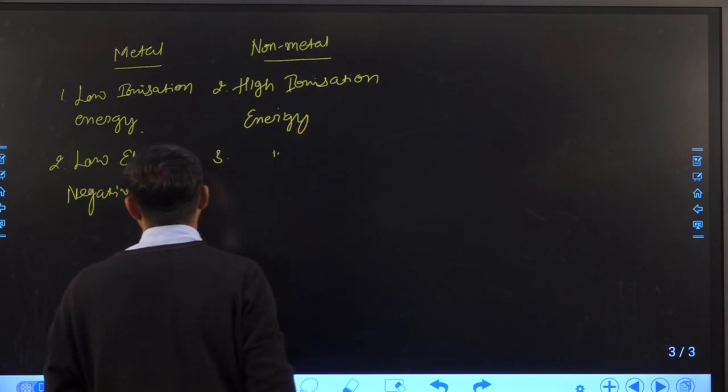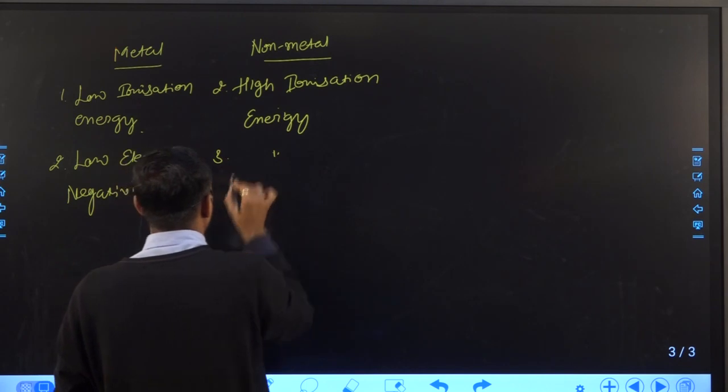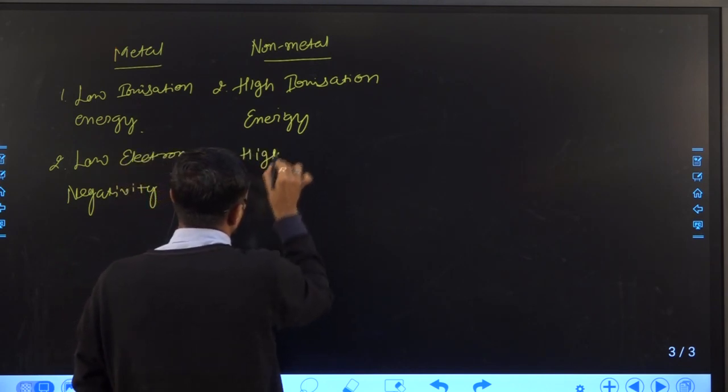While in the case of non-metal, non-metal has high ionization energy and high electronegativity.